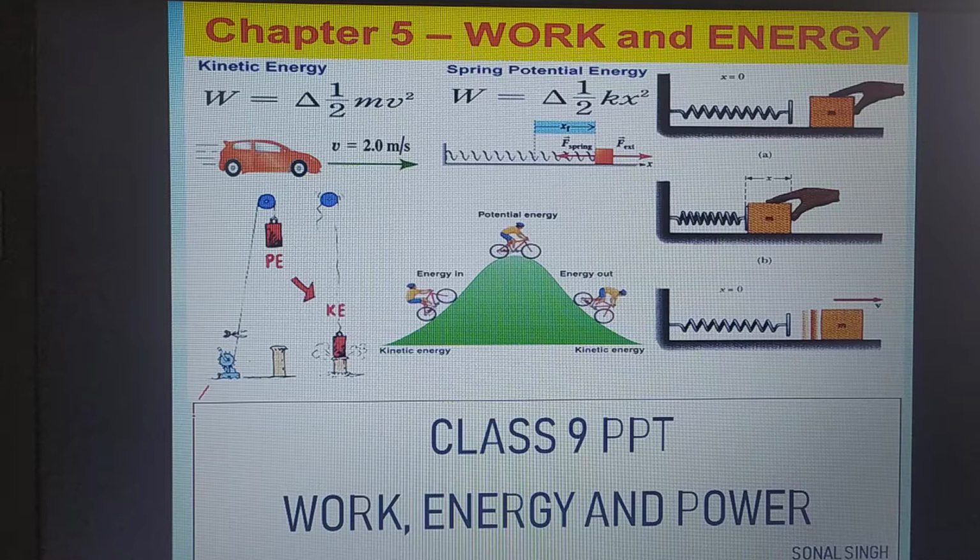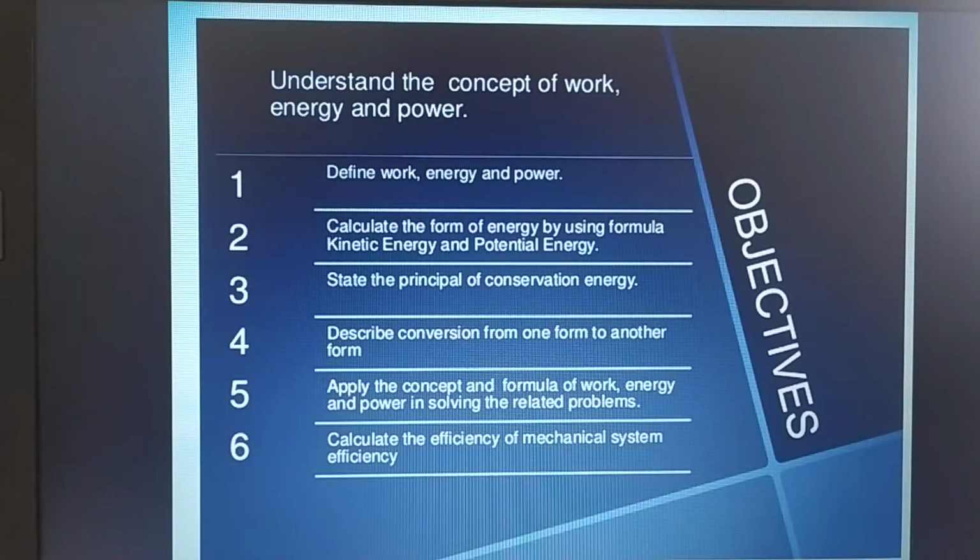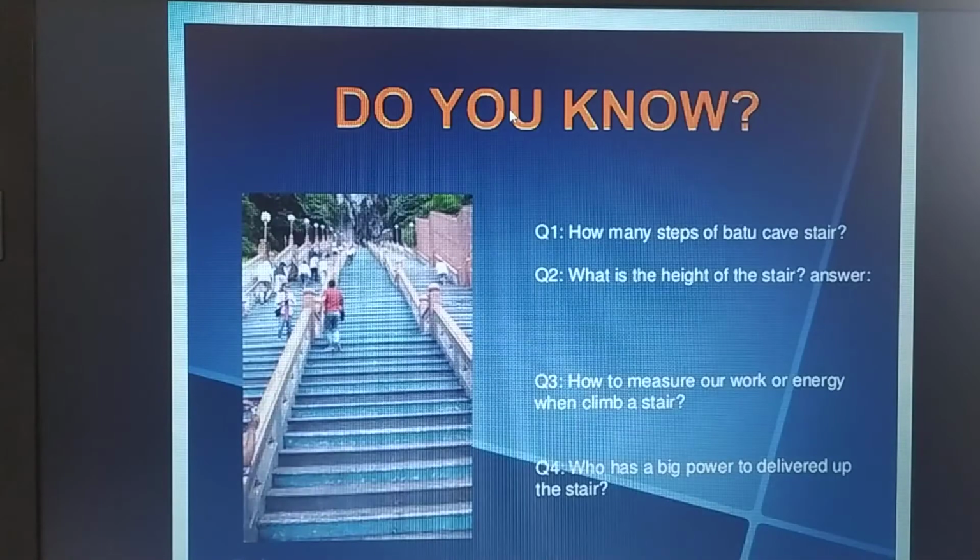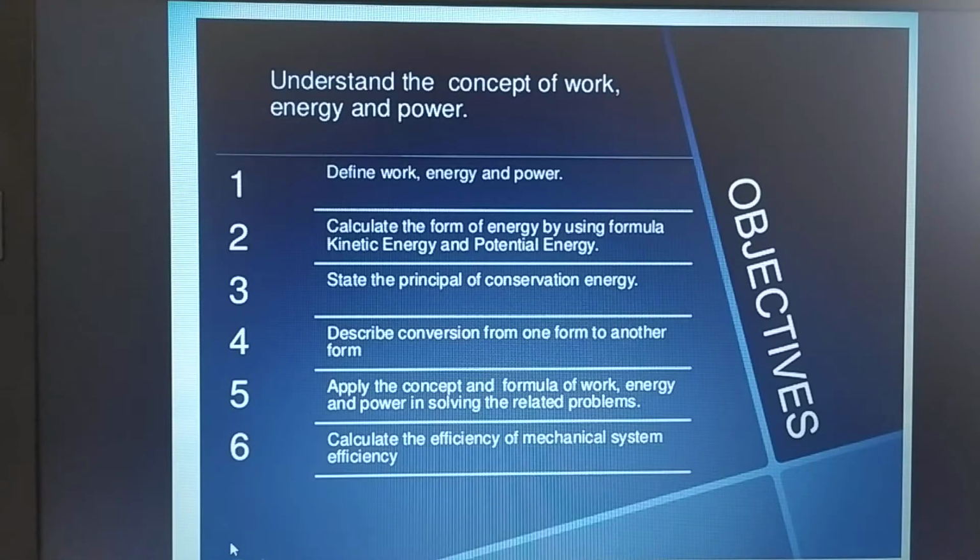So in this chapter we are going to discuss work done, types of energy, and the dissipation of energy and power, right? So the aim of this chapter is to understand the concept of work, the concept of energy and the concept of power. First of all, we will understand what is work done, what is energy and power.